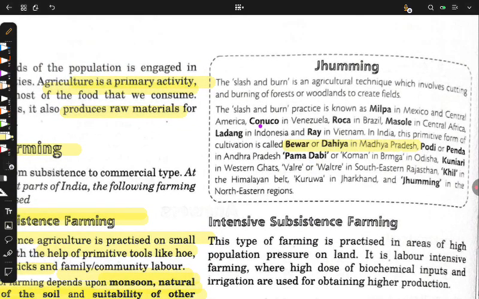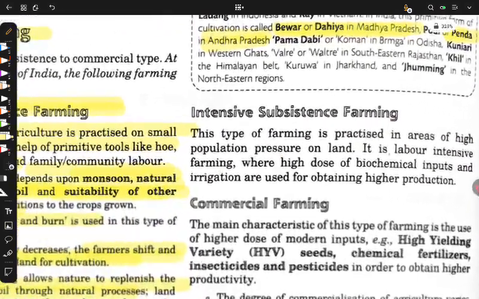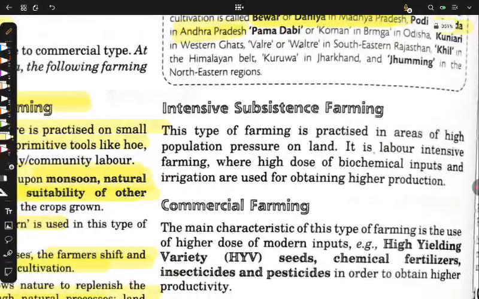Bewar and Dahiya in Madhya Pradesh, Penda in Andhra Pradesh, and Roca in Brazil. These are very, very important. Roca in Brazil, Bewar and Dahiya in Madhya Pradesh, Penda. If you don't have a book, note it down on some notes where you can see it.